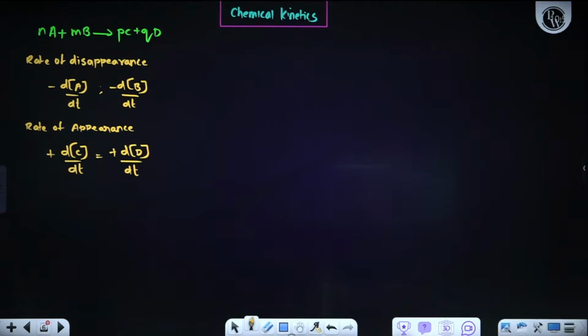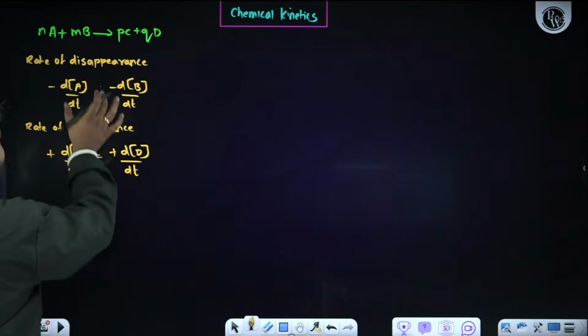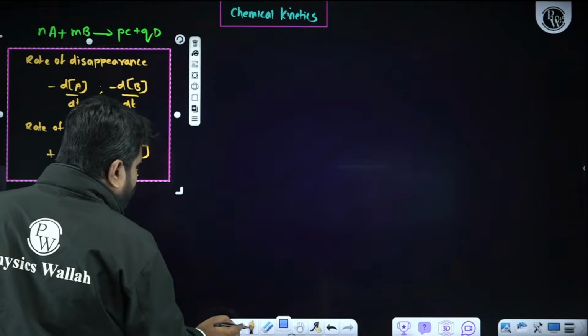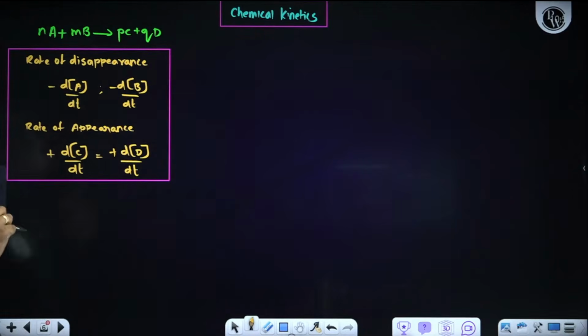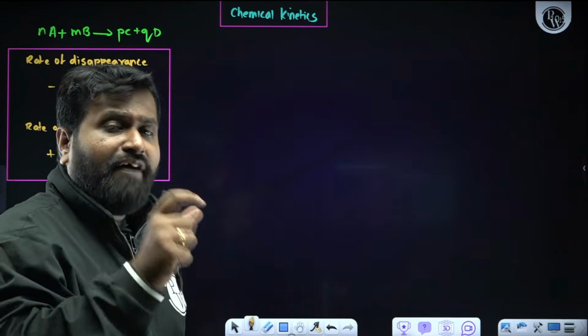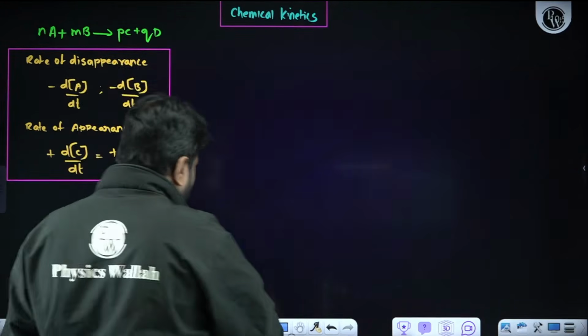Now, one more thing, remember carefully. This is the rate of appearance, this is the rate of disappearance. Now, for the same balanced chemical equation, if I want to write the average rate of reaction, how can we write it?